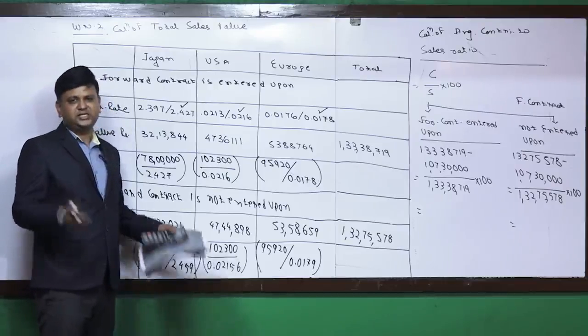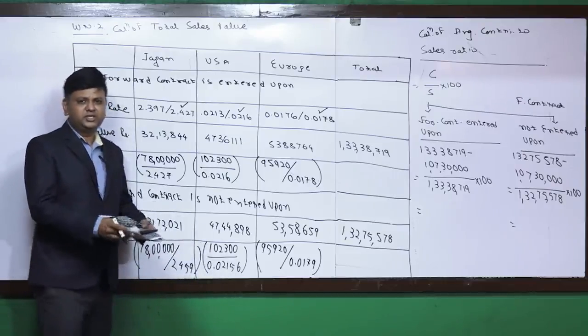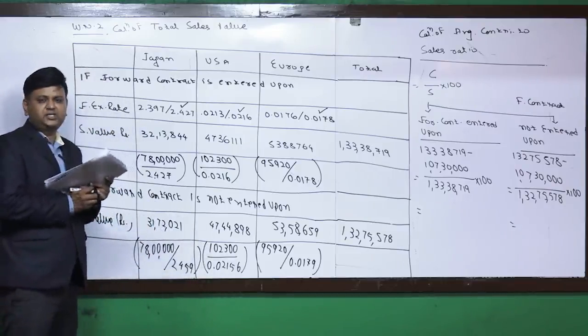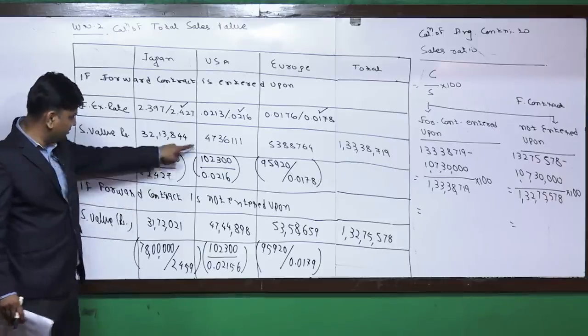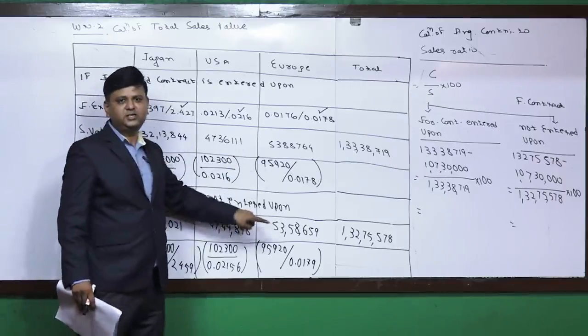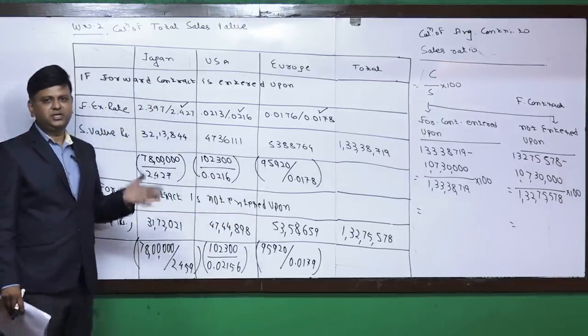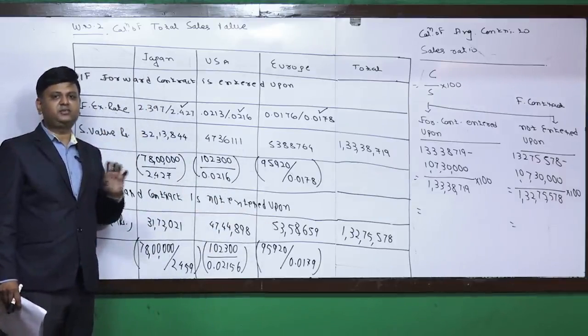One or two things I am explaining to you. Sometimes students have queries in the classroom like this: sir, shouldn't we make a comparison on an individual customer-wise basis for taking the decision? The answer is no. Why? Because the language of the question is clear.